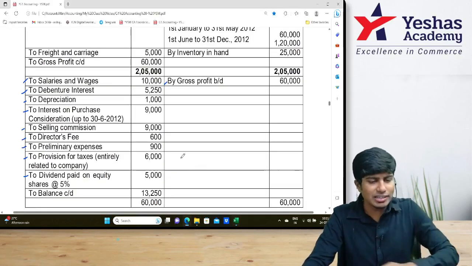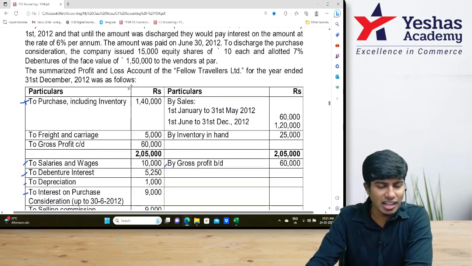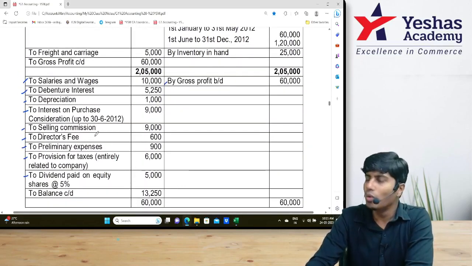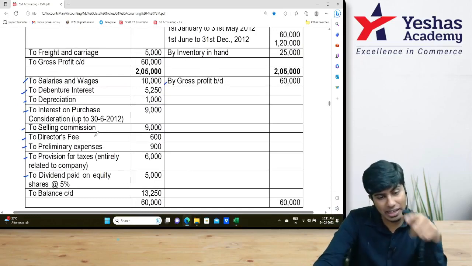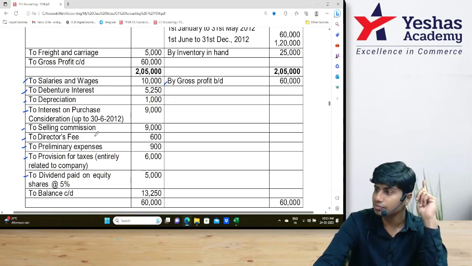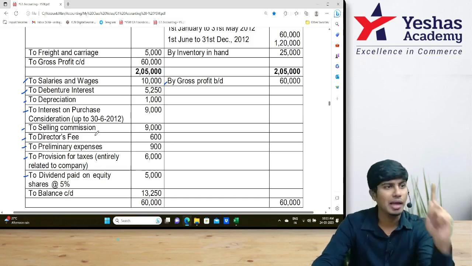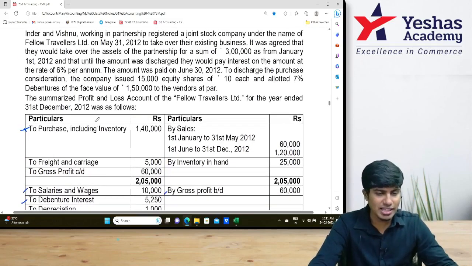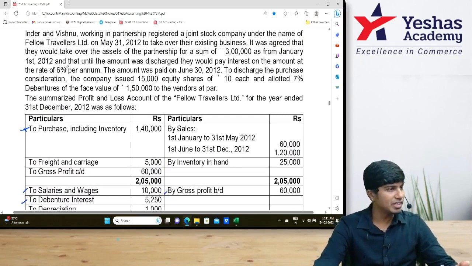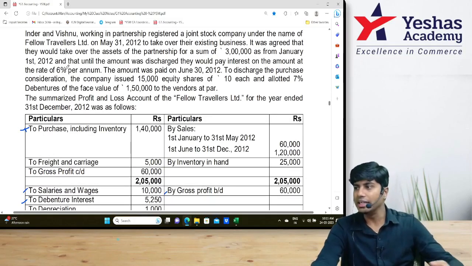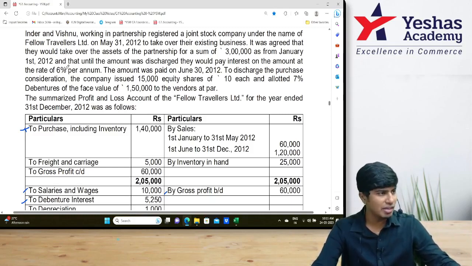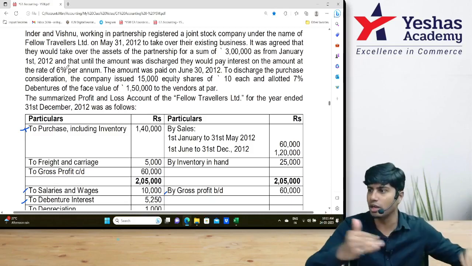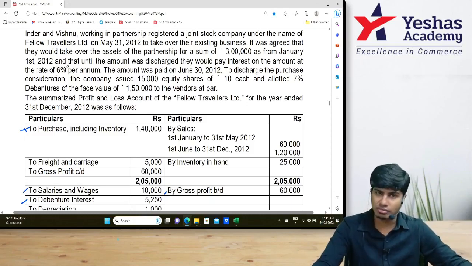Now, in the question, what are the items that will affect balance sheet? Nothing of this will affect balance sheet. The only items that will affect balance sheet are share capital, debentures, and the capital reserve. They have not given the split of assets and liabilities that we are acquiring. They're telling us we give purchase consideration of 3 lakh. Have they given these many assets, these many liabilities at these values we are acquiring? No. If they had given, you would have to write that also. But they have not given the same.